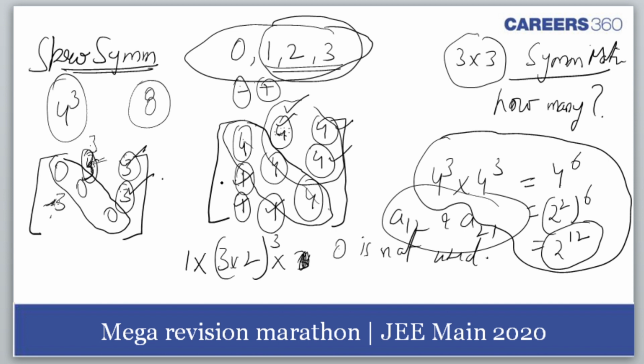Listen to it. Now when 0 is also used. So I am using 0. Whenever 0 is used, suppose I make use of this and I put 0 here, then I can put 0 here. And these two places, this one and this one and this one and this one, can be filled in 3 into 2 raised to power 2 ways.